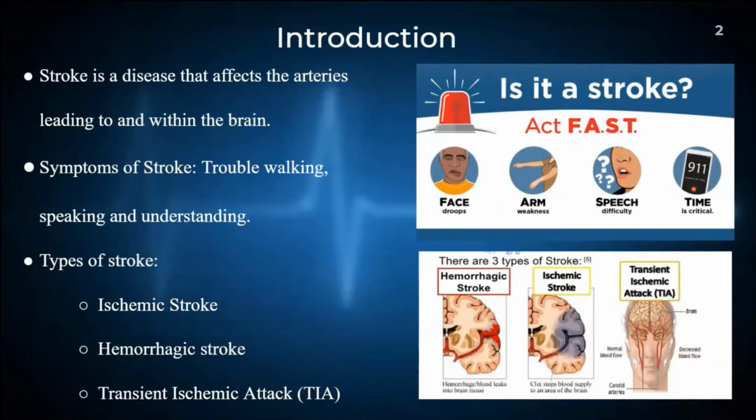stroke. There are three types of stroke. The first one is ischemic stroke. It is also referred to as brain ischemia or cerebral ischemia. It is caused by a blockage in the artery that supplies blood to the brain.